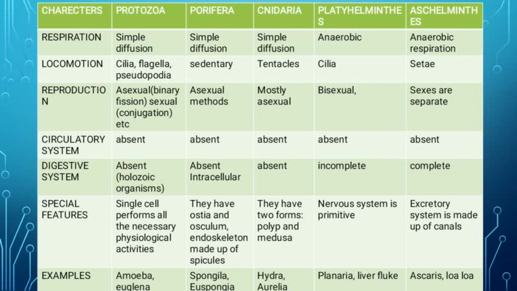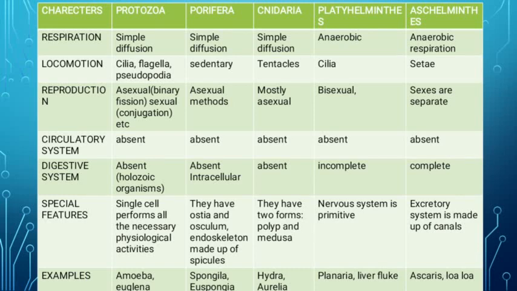Then special features, nervous system is primitive. From Platyhelminthes, the nervous system started, means it is developing. Nervous system is primitive, means it is first present, or they show the presence of a nervous system in Platyhelminth organisms. So examples are Planaria and liver fluke.